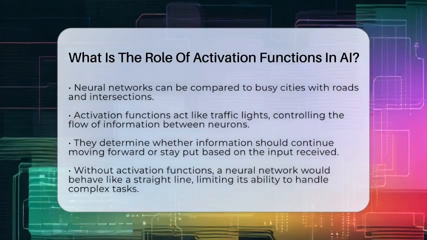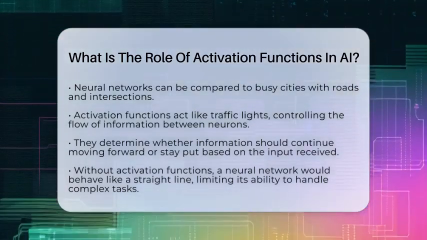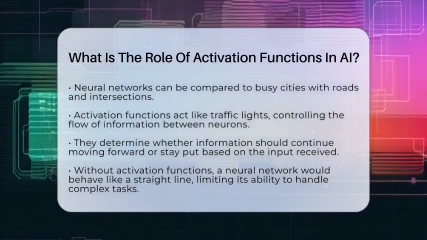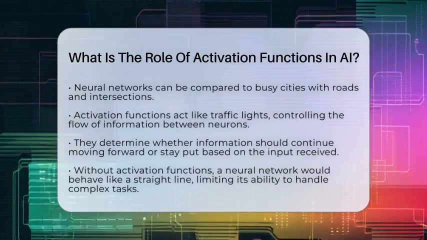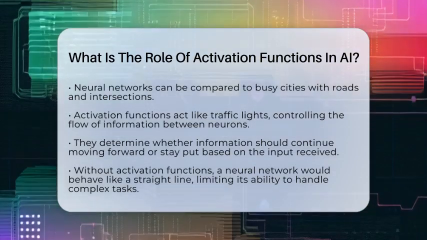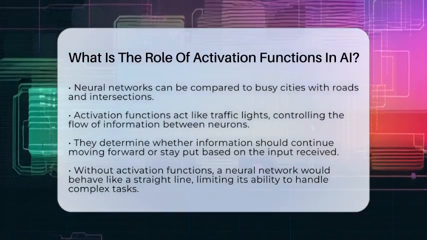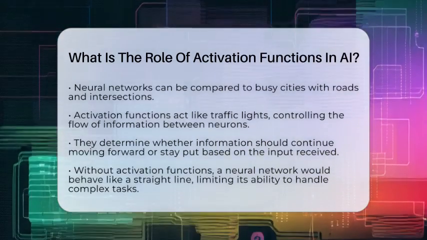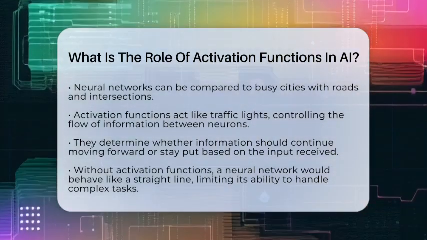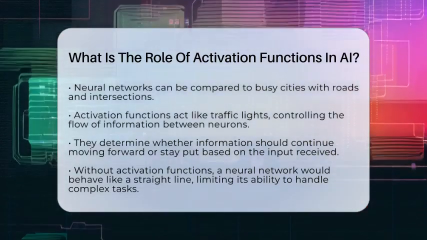When a neuron receives inputs, it first calculates a weighted sum of these inputs. Think of this as adding up all the traffic at an intersection. The activation function then takes this sum and transforms it into an output. This output is what gets passed to the next layer of the network. If the activation function outputs 0 or a small value, it's like a red light stopping the flow. If it outputs a larger value, it's like a green light allowing cars to go.